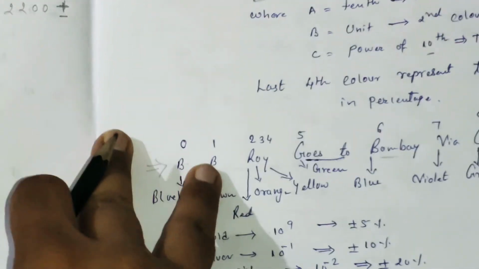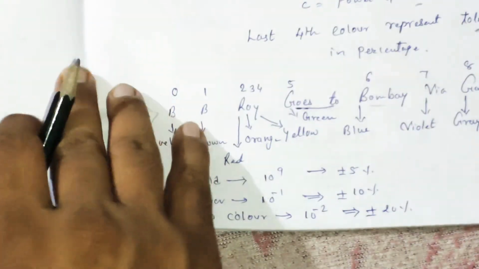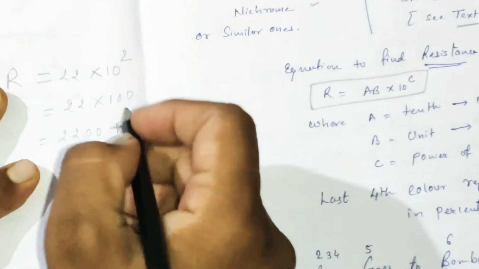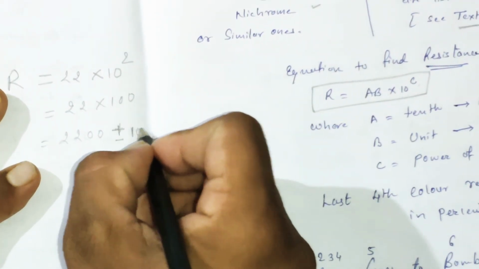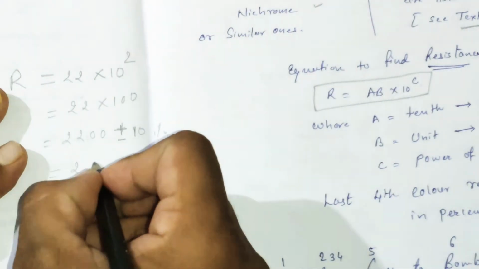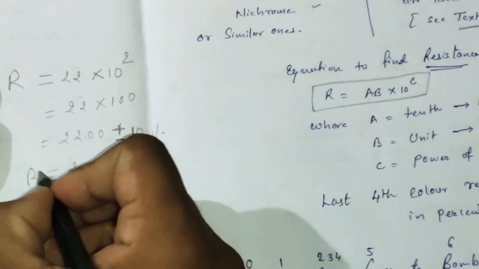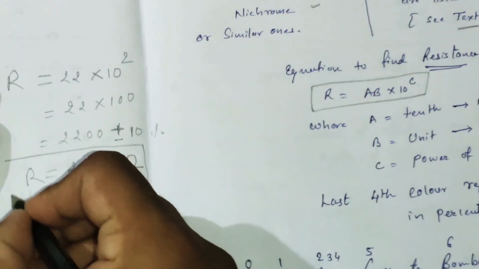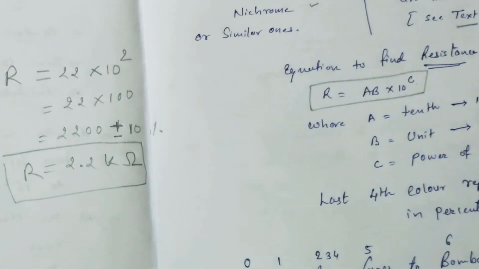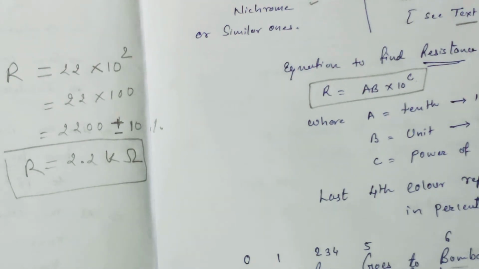For silver we have a tolerance of plus or minus 10%. So it is 2.2 kilo ohm value for the resistance.